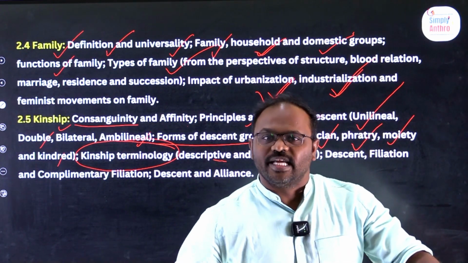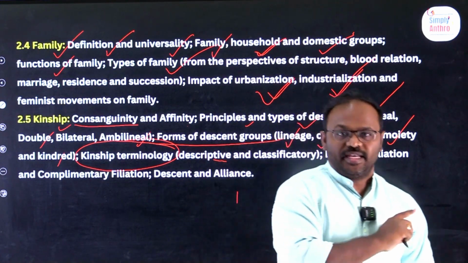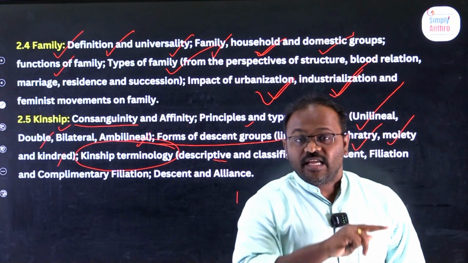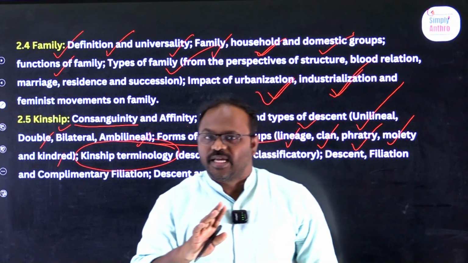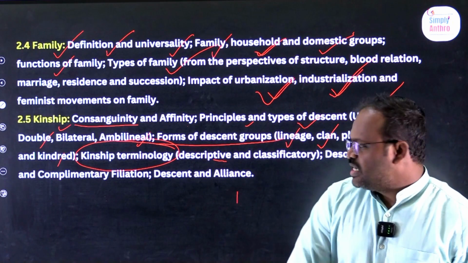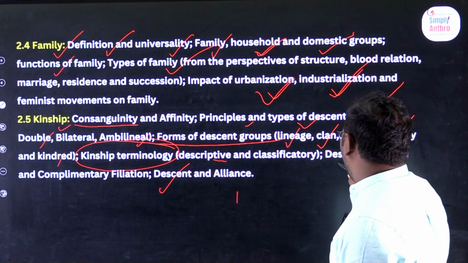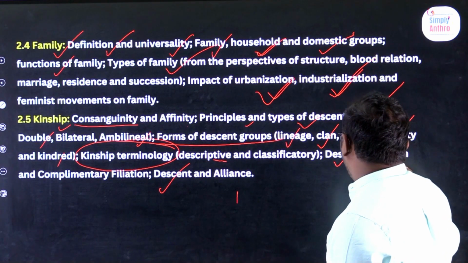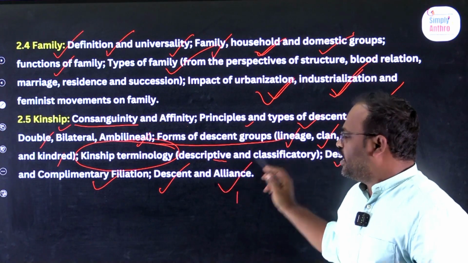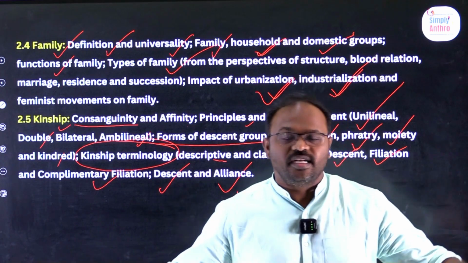Kinship terminology is not the same everywhere. In different societies, the kinship terminology is different. We'll take many case studies and anthropological thinkers. Finally, we'll talk about descent, filiation, complementary filiation, and alliance. This is kinship and related topics.